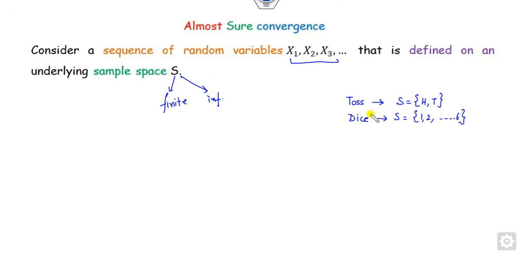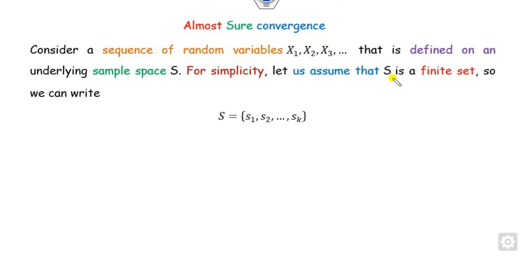I assume S is finite, so it consists of some finite values. In tossing a coin, it is head and tail, so S1 and S2. In throwing a die, it is 1, 2 up to 6, so this is S1, this is S2, and this is S6, and so on.